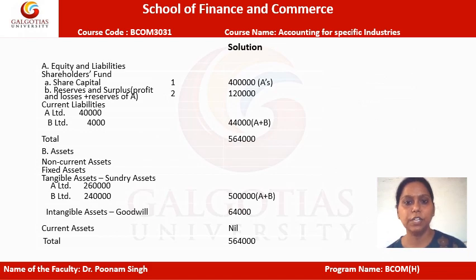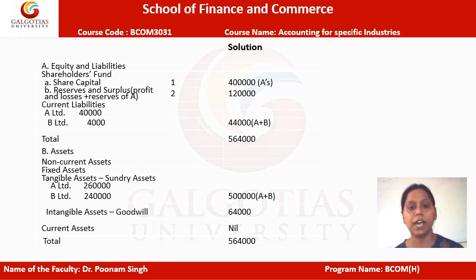So lastly, we will be preparing the consolidated balance sheet, and in that, as per the format which we discussed earlier, the equity and liabilities will be shown first. Within that, first we have the share capital. In the consolidated balance sheet, we only put the parent company's share capital because all the adjustments about the subsidiary company have been done in the working notes.